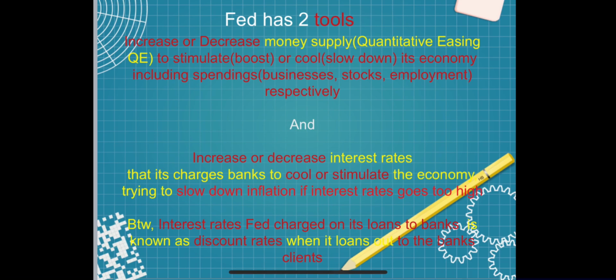When they increase it, they call it quantitative easing or QE, to stimulate or cool down the economy, including spending, business, stocks and employment, respectively. And they increase or decrease the interest rates that it charges banks, to cool or stimulate the economy, trying to slow down inflation if inflation goes too high.